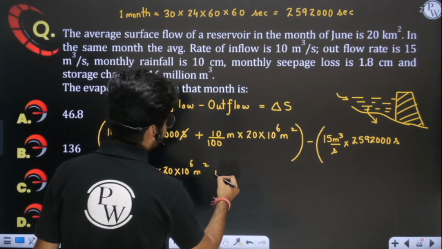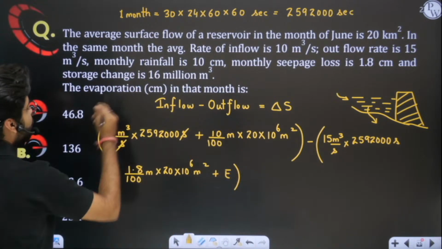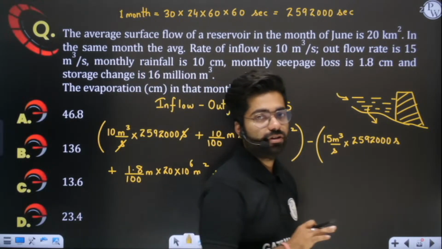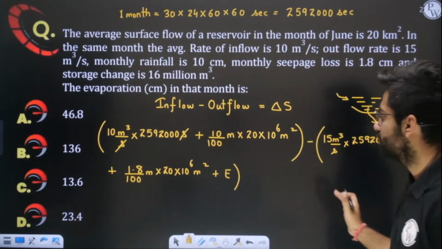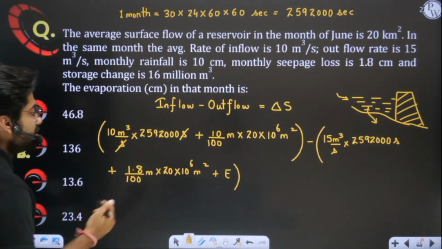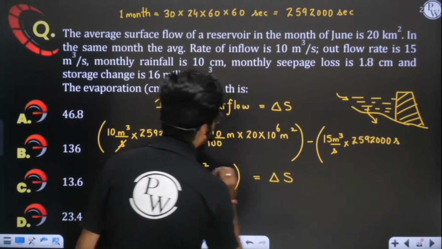And what else? Evaporation is happening. In this question they are saying find the evaporation. This question has been asked in the GATE examination previously, in past year papers. So evaporation we have to evaluate, and it is equal to delta S. Delta S is also given to us.